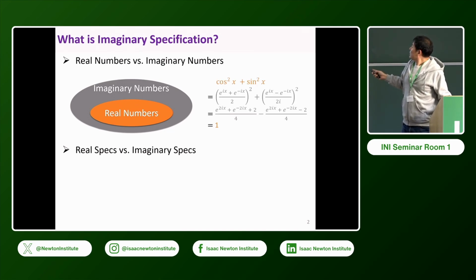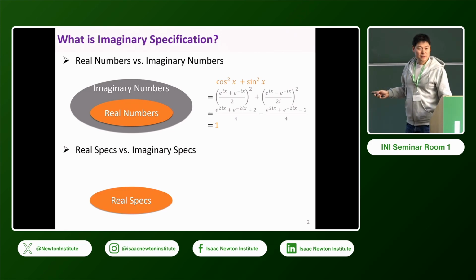We have a real number expression, but we can turn it into one using imaginary numbers, and then we can do easy calculation as a polynomial, and then we get back the real number result. So we can prove that cosine squared plus sine squared is equal to 1 easily using imaginary numbers. So let's do the same in verification and specification.